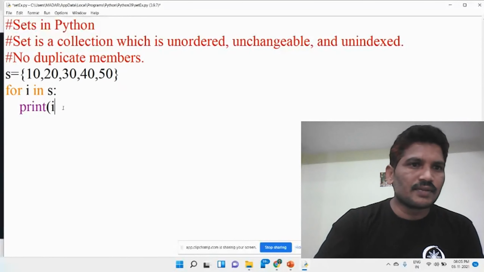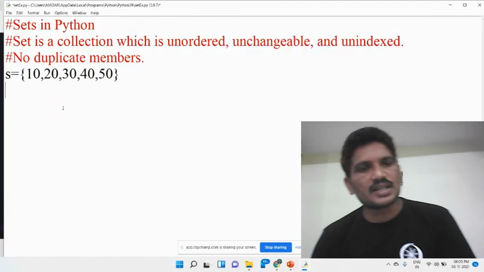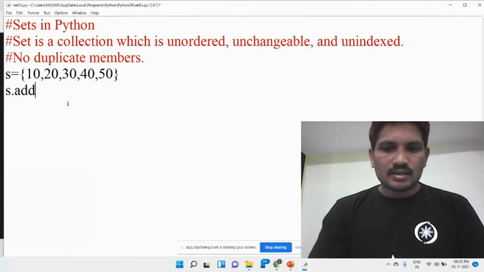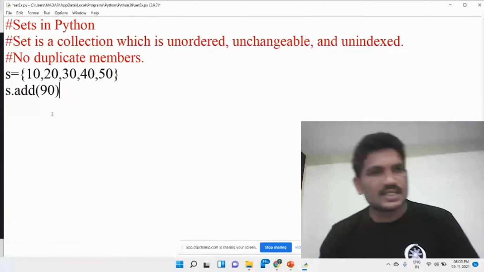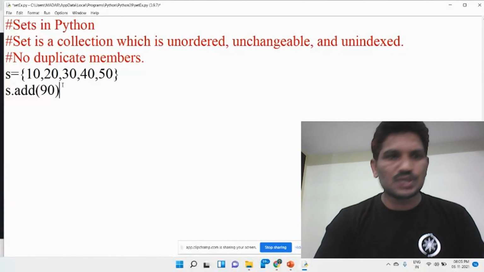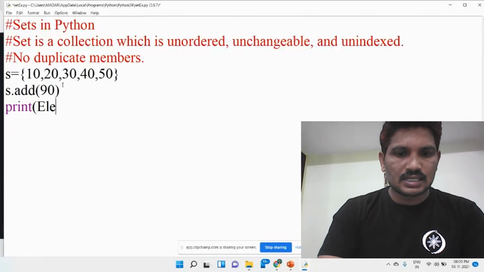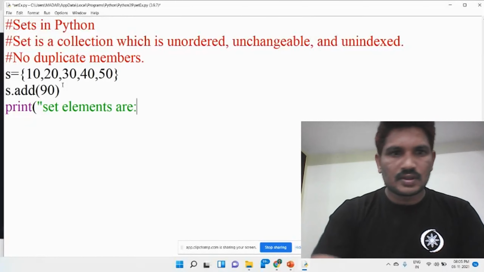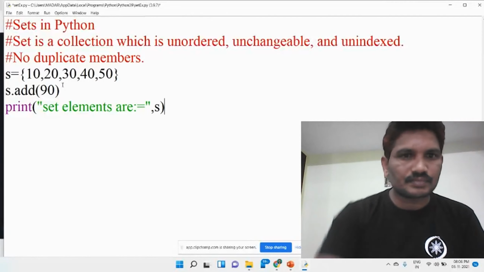We will see. If you want to add elements, there is an add method. For example, s.add(90). These elements can be added to the set. Once you display, print the set elements, then display the s.